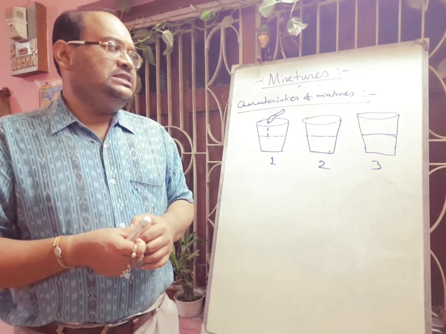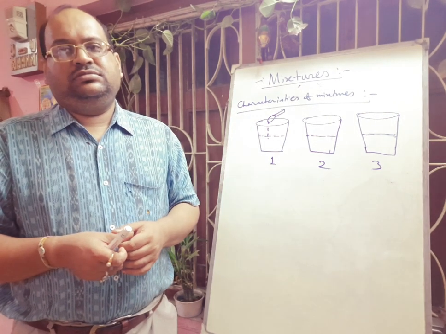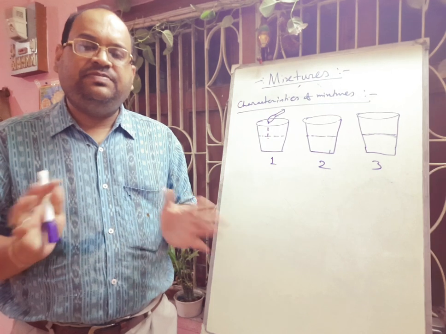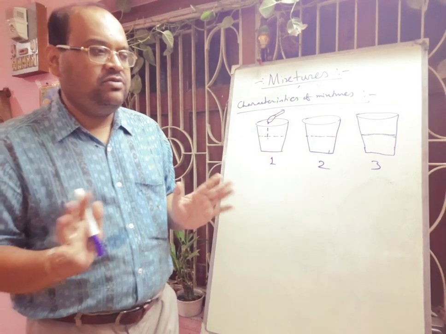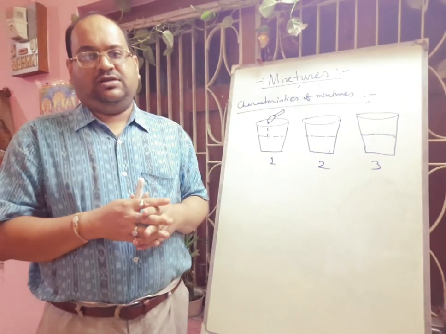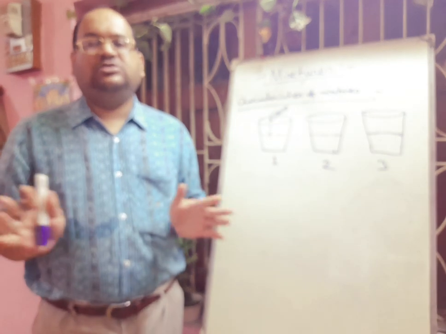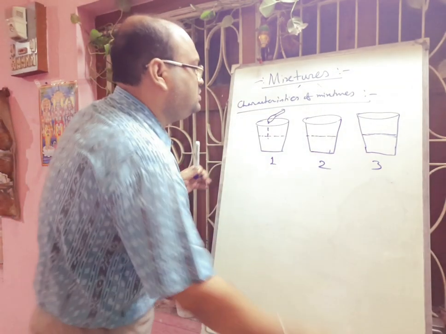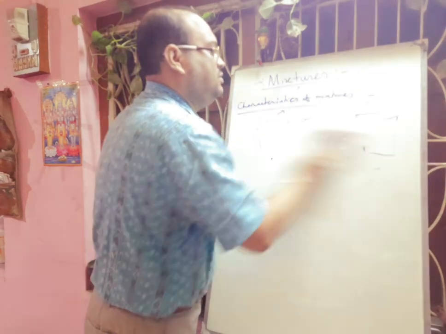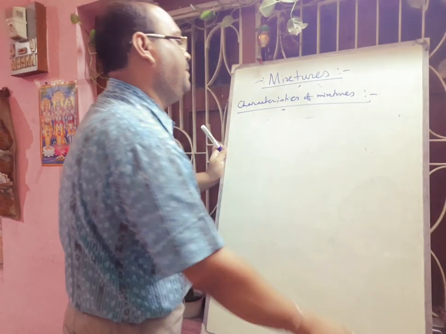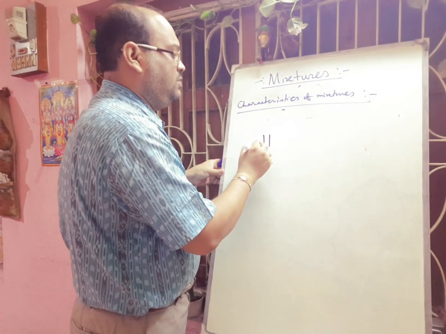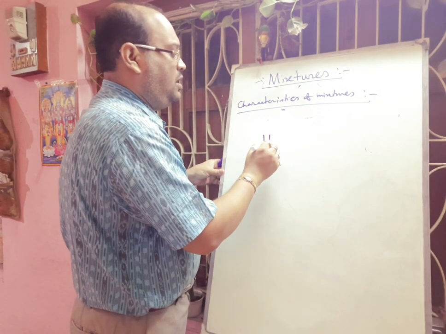Next we will discuss another thing: the components of mixtures can be separated by simple physical methods. No complex method is required, like with a salt solution. Suppose this is your salt solution taken in a round bottom flask.